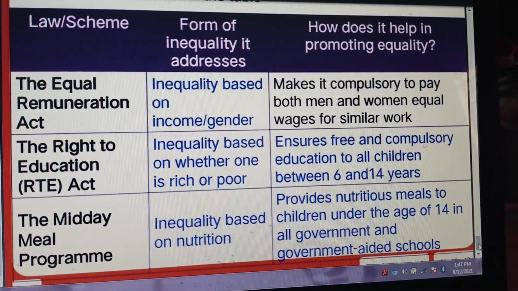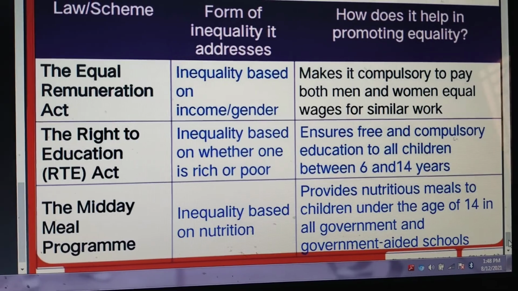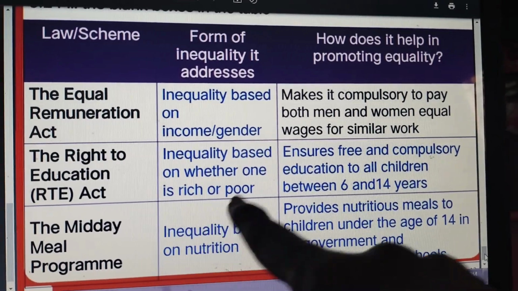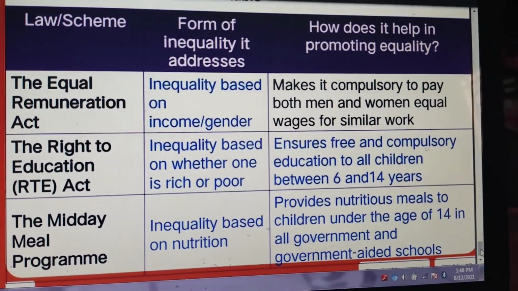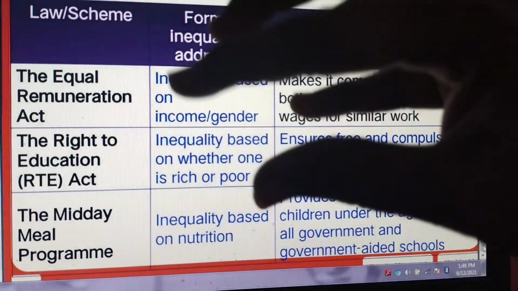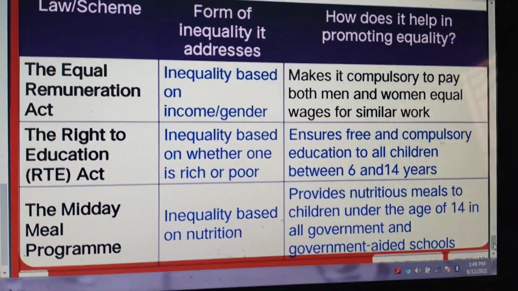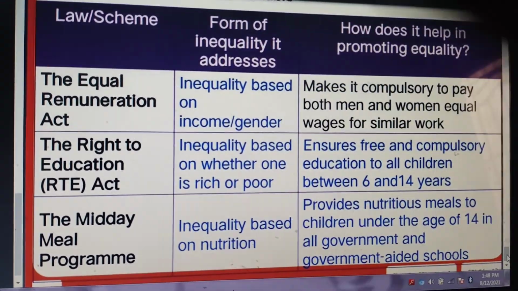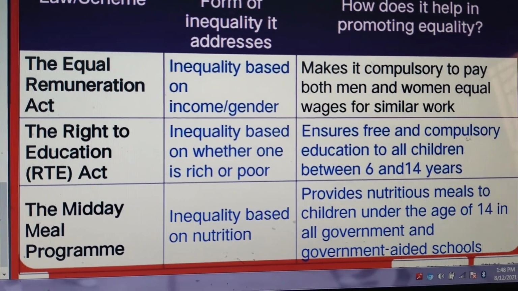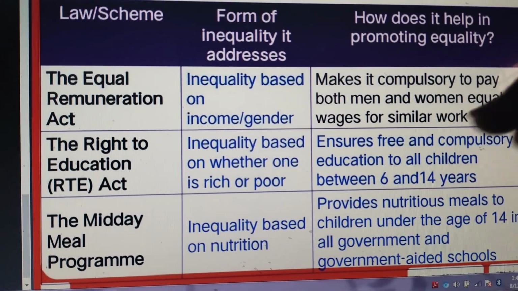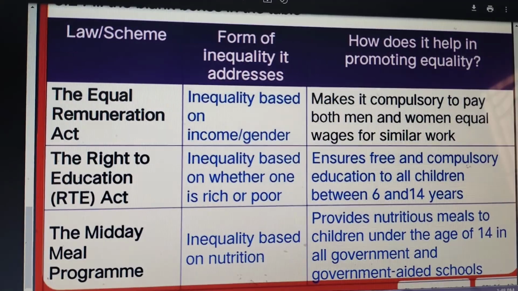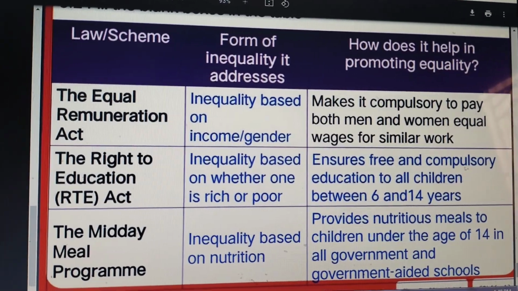So we all know about the midday meal program. It was introduced by Kamarajar and later on it was implemented by the Supreme Court, isn't it? So here you can see inequality based on nutrition. For example, when a child was hungry, he couldn't continue his studies or couldn't learn well, isn't it? So the most important thing lacking in the children was nutrition. If we give enough nutrition, the child can overcome each and every problem. So here the government decided to provide nutritious meals to children under the age of 14 in all government and government aided schools.